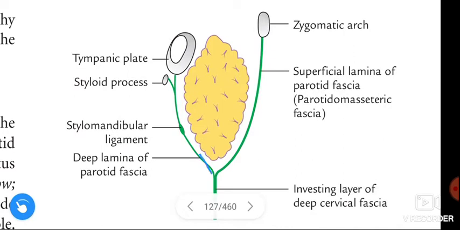Next, this is the deep lamina of the parotid fascia, and it is attached to the styloid process and tympanic plate.